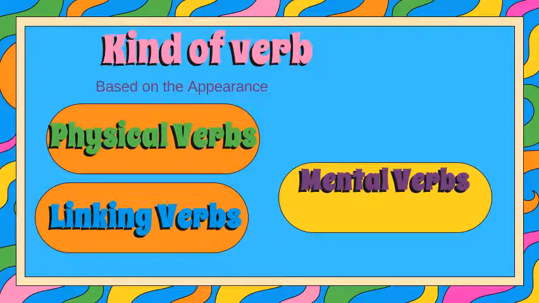Now, kinds of verb based on the appearance. Based on the appearance, there are three kinds of verb: physical verbs, mental verbs, and linking verbs. I'm going to discuss them one by one on the next slide.